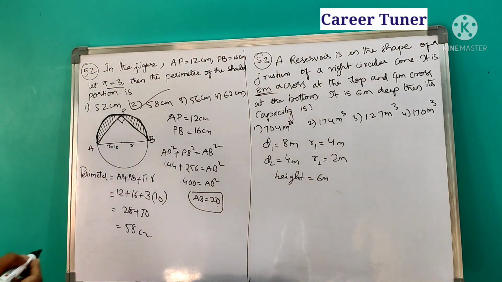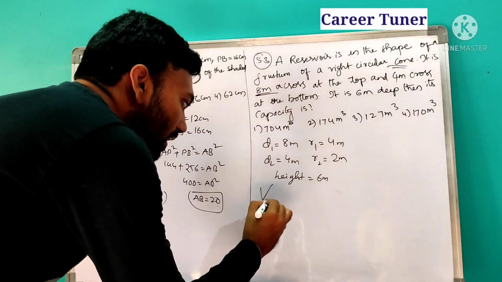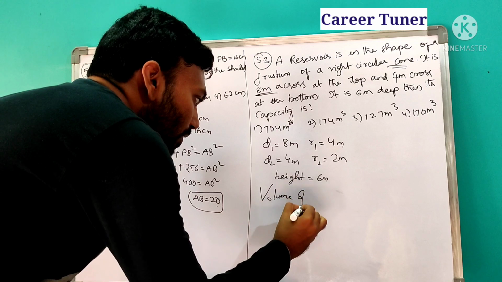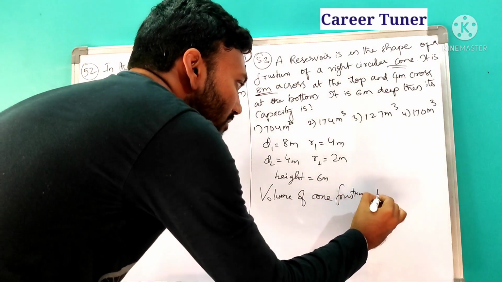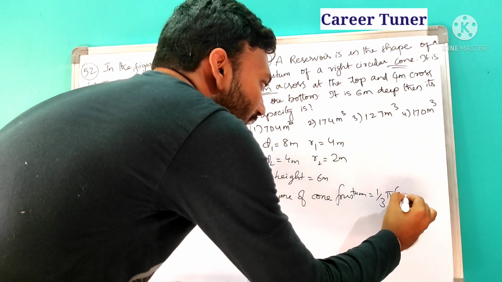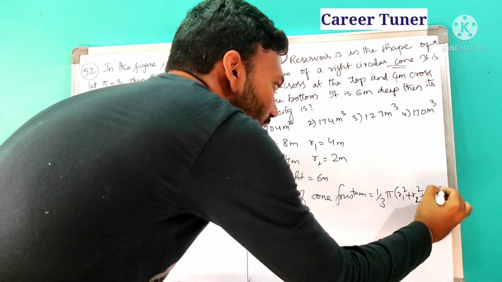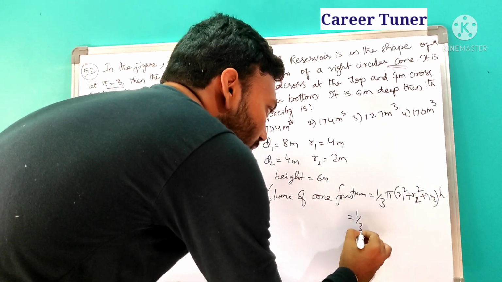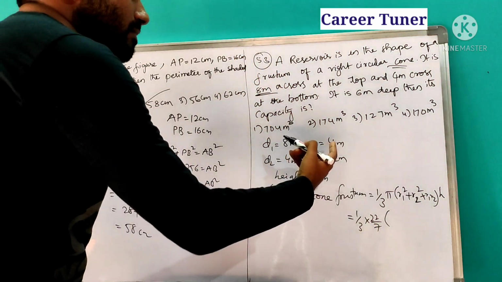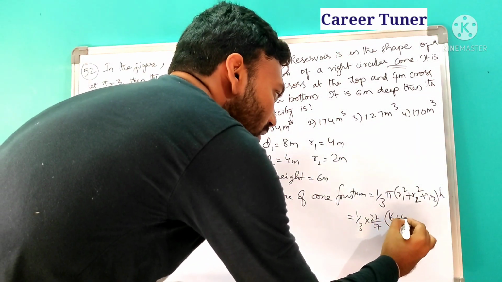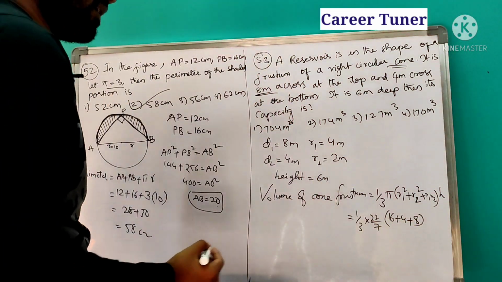Then what is its capacity? Capacity is nothing but equal to volume of cone. Therefore volume of cone, what is the formula? Volume of cone frustum is equal to 1 by 3 pi (r1 square plus r2 square plus r1 r2) into h. Now you see this is 1 by 3 into 22 by 7 into r1 square. What is r1 square? 16 plus r2 square is 4, plus 4 2s, it is how much? 8, into height value. What is the height?